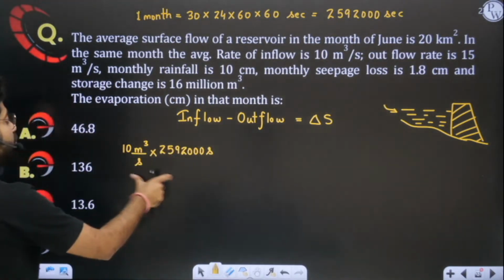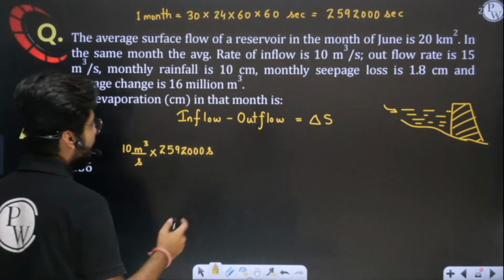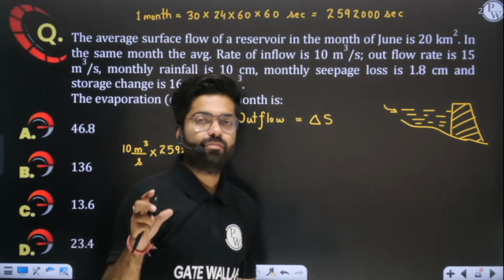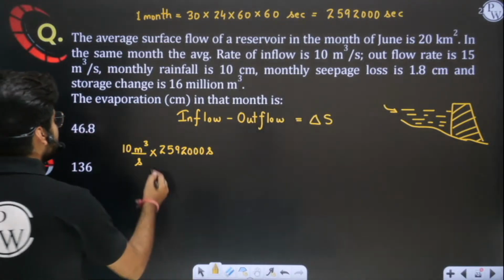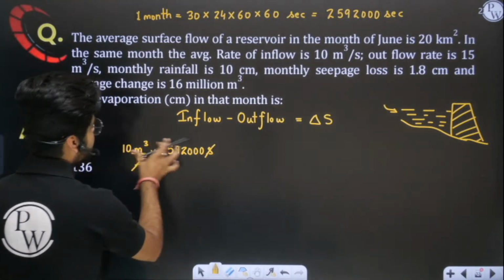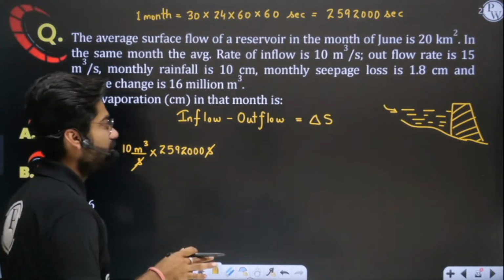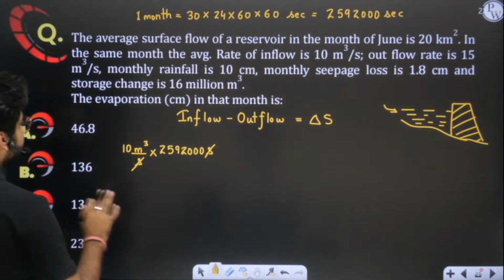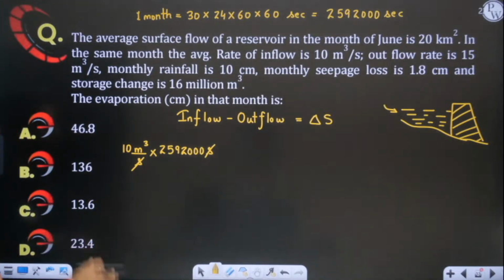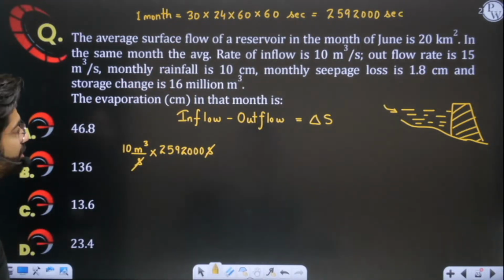See, I already told you, Q into delta T. You have to multiply discharge by time in order to get the total volume. So the total volume is 10 into 2592000 meter cube. This will be the volume getting inside every month, namely June, because they are saying in the month of June.